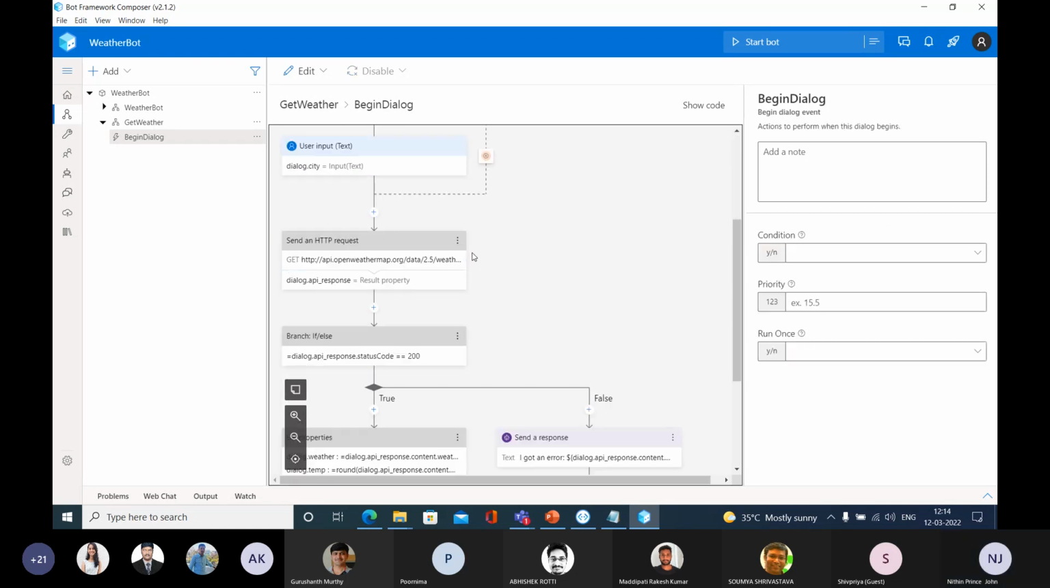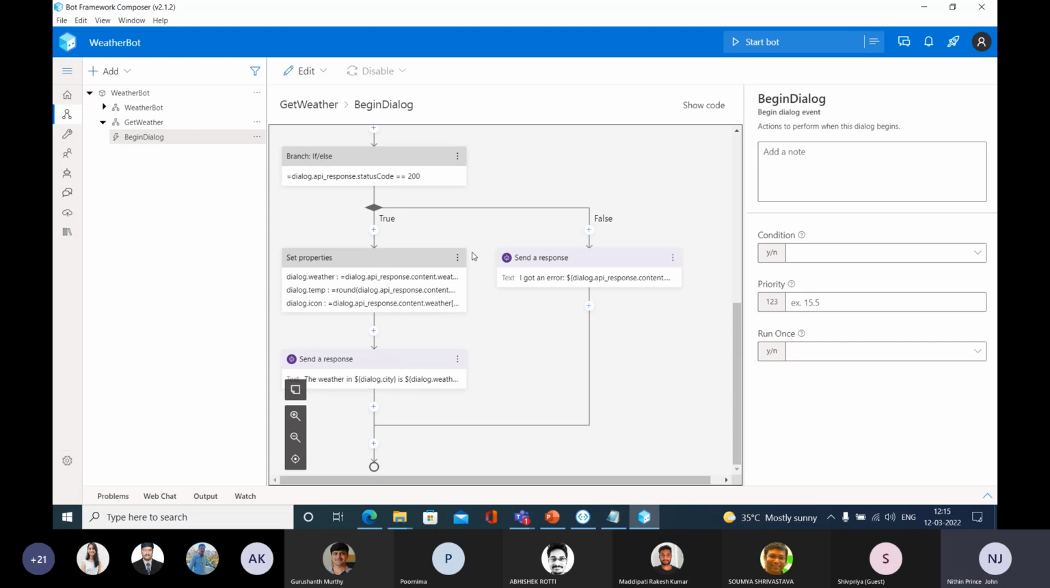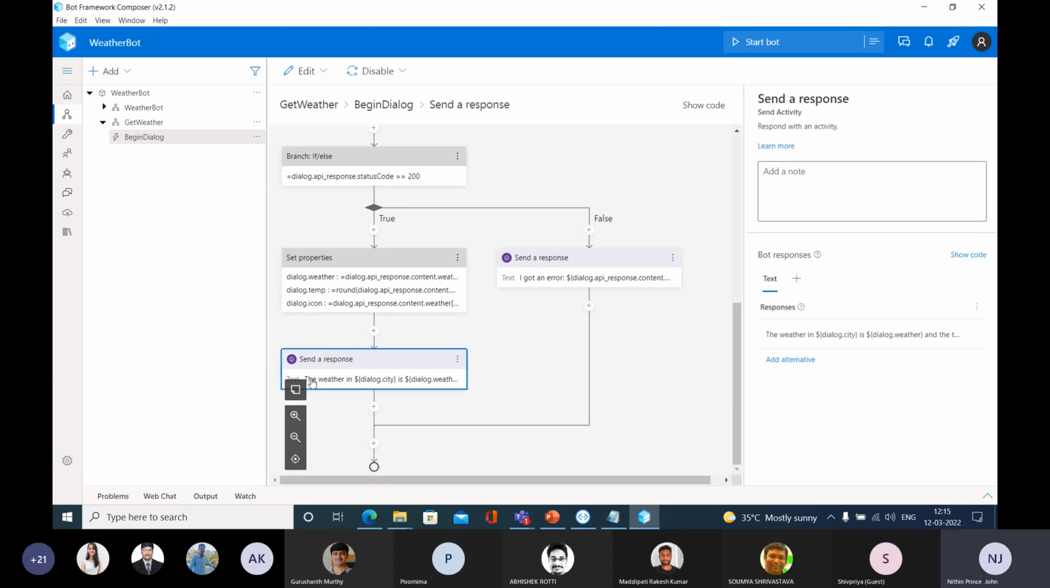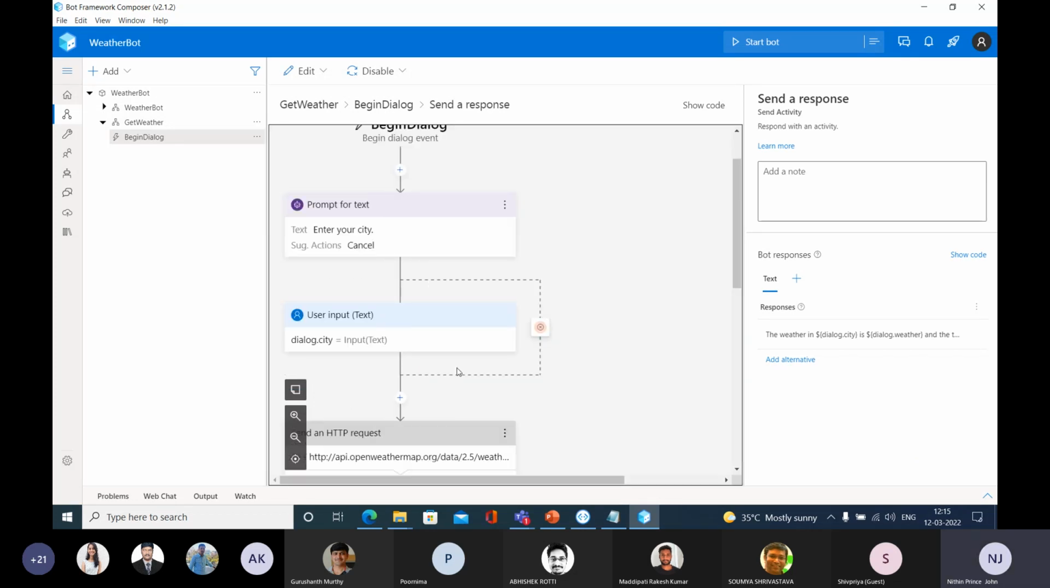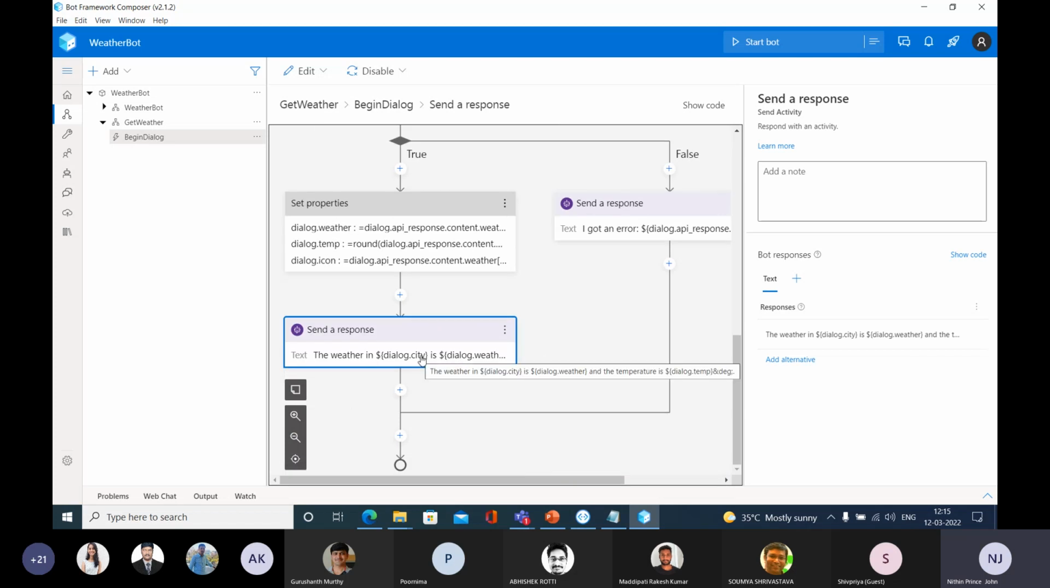And one more thing that I need to do is, whenever you are getting the output, you're going to see like this, the weather in dialog. So let me expand that one. So you're going to get this one. The weather in dialog.city is this one and the temperature is this one. Rather than sending this message, it will be better to have some images. Rather than specifying this text output, it will be better to have some images for sending that particular response. So let me go there.